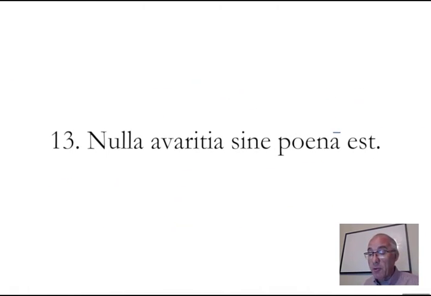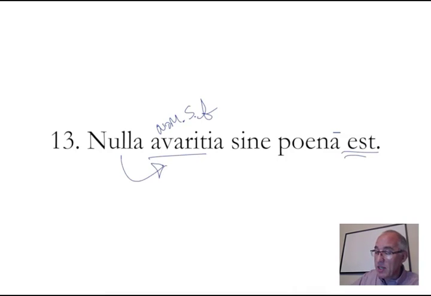13. Nulla avaritia sine poena est. Avaritia est. This is nominative, singular, feminine. That's our subject. Nulla modifies it. Sine poena is a phrase. Sine is a preposition that always takes the ablative. And in this case, the noun that follows sine is ablative, singular, feminine.